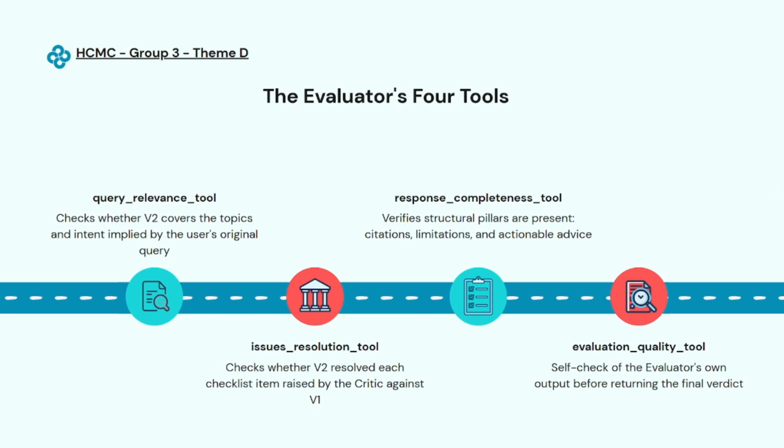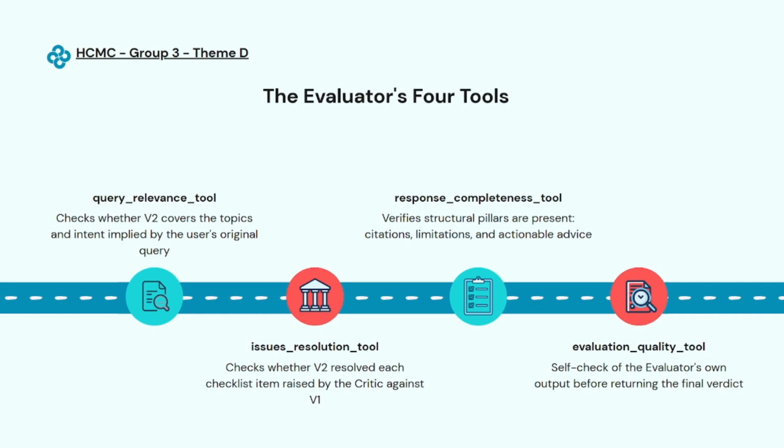So the evaluators, there are four tools. First one is the query relevance tool, which checks whether version 2 covers the topic and intent implied by the user's original query. Next one is the response completeness tool, which verifies the structural pillars are present: citation, limitation, and actionable advice. Next one, we have the issue resolution tool. It is the core one. It checks whether version 2 resolves each checklist item the critic agent raised against version 1.